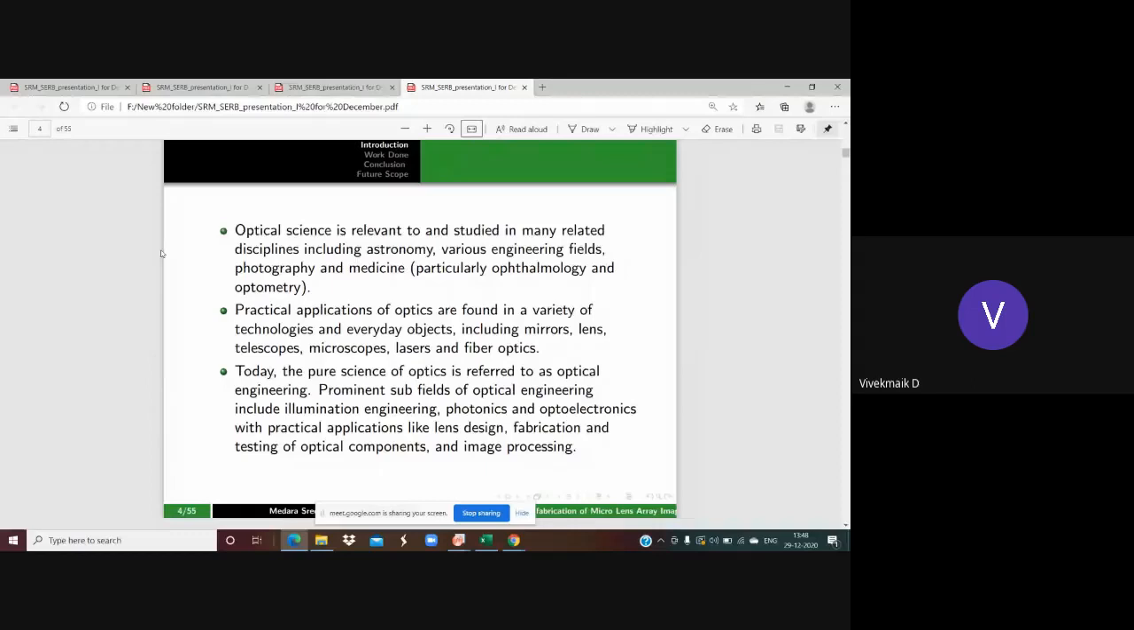The second thing is that in practical applications in everyday life, we see objects through mirrors, lenses, telescopes, microscopes, lasers, and fiber optics. All of this comes under the category of optics only. Today, the pure science of optics is referred to as optical engineering. In this, the focus is mainly on illumination engineering, photonics, and optoelectronics. It involves practical applications like lens design, fabrication, and testing of optical components. All these things come before the capturing of the image.